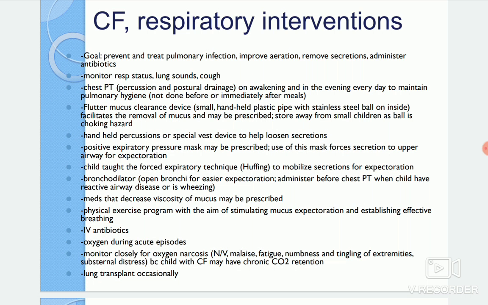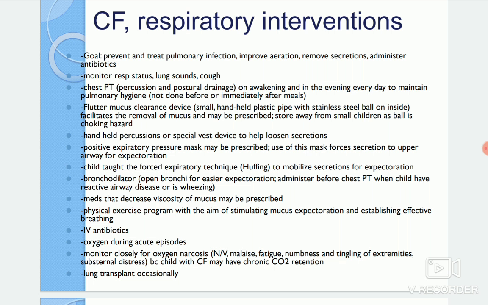with the respiration. So we have to remove those secretions and mainly administer antibiotics to prevent bacterial growth because of those mucus plug formations. And monitor the respiratory status, and we need to hear the lung sounds, and cough also. And chest physiotherapy is also done, like percussion and postural drainage on awakening time, and in the evening time also, every day, to maintain pulmonary hygiene.